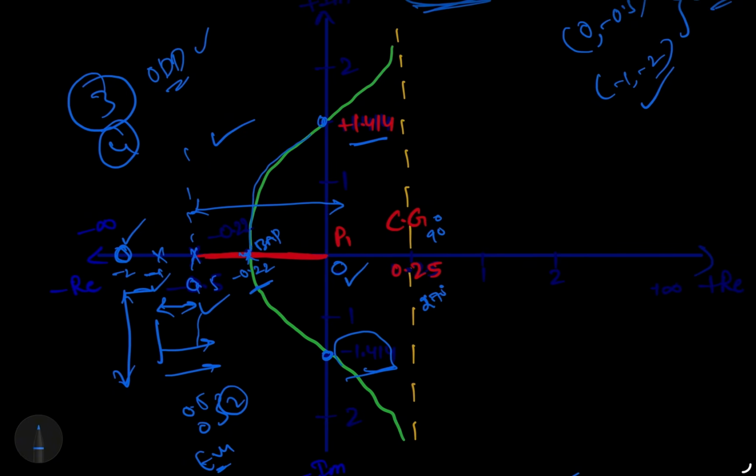Definitely the asymptotes are vertical, because the center of gravity we got is -0.25, right? At the center of gravity the asymptotes are at 90 and 270 degrees, passing through -0.25. So here the asymptotes lie in the right half of the plane, so the root locus goes to the right side also. Therefore the system becomes unstable for high Kc values, because it's going to the right half of the plane.